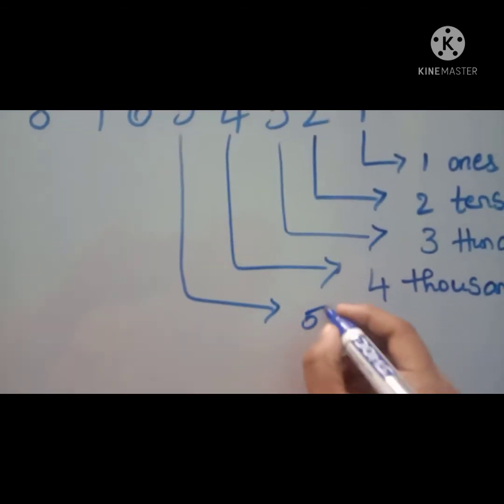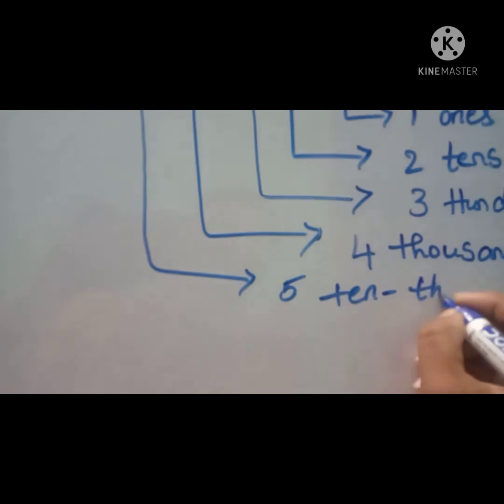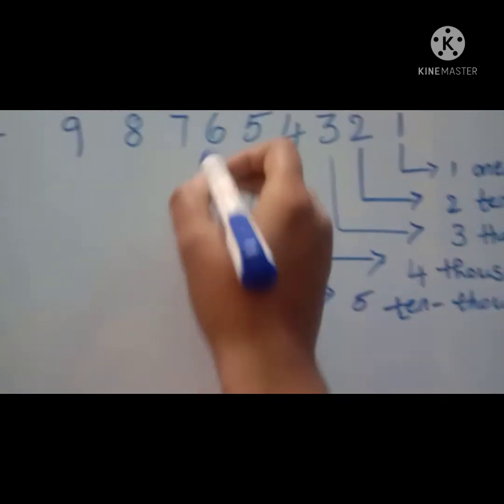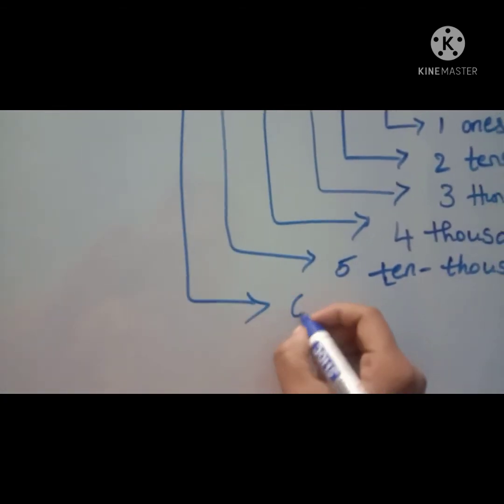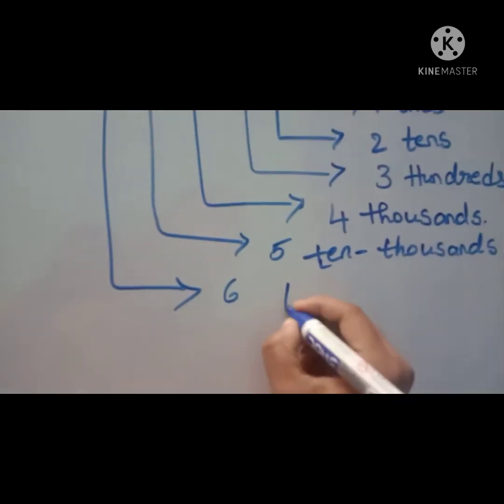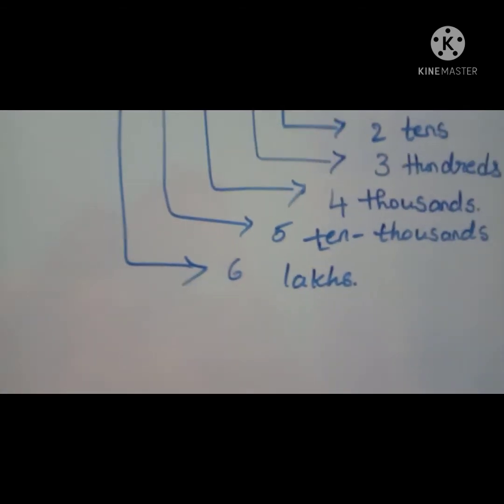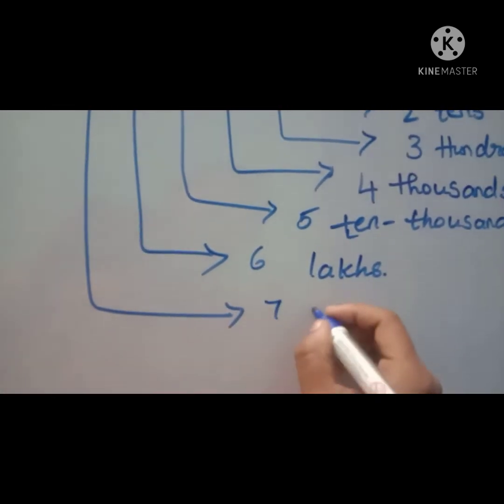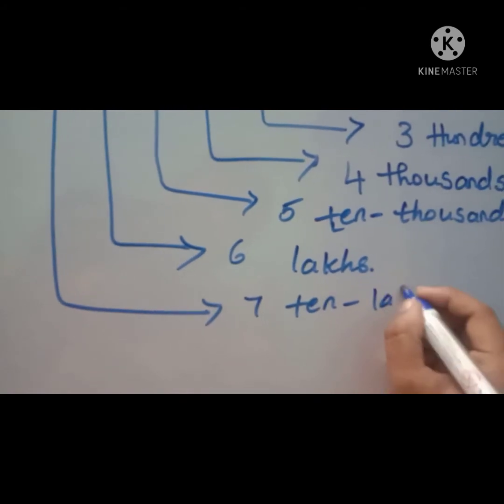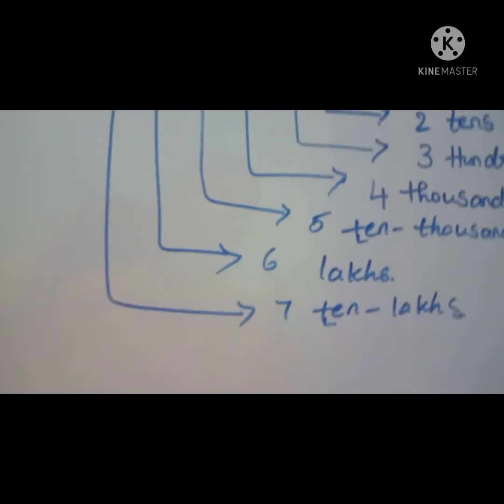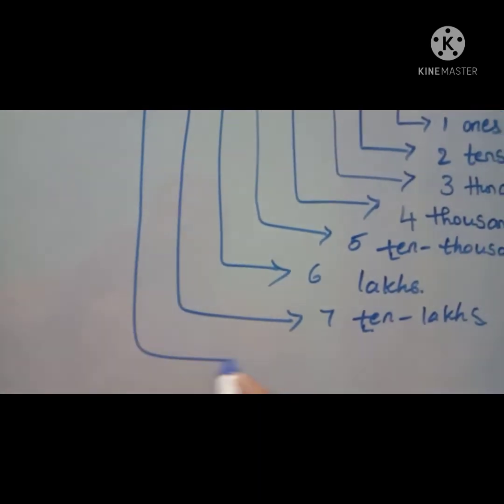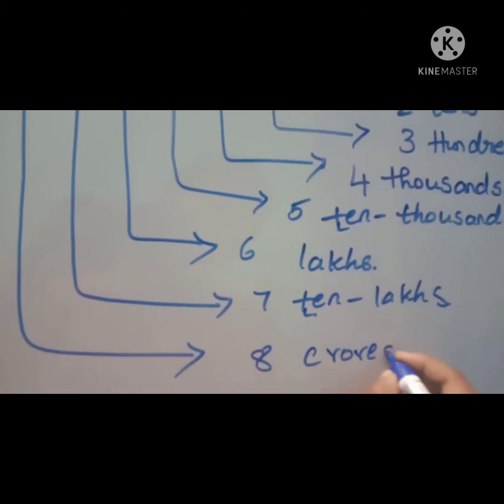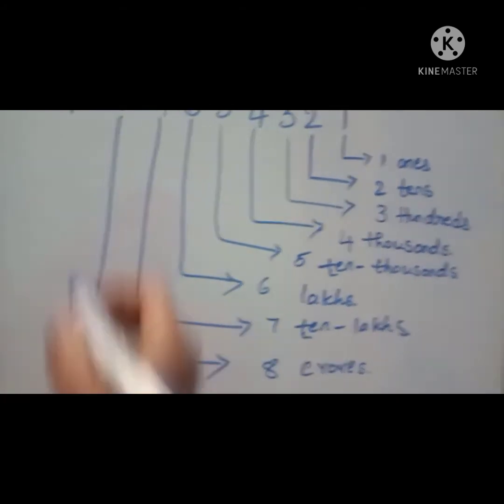5 ten thousands. Next 6, and again 6 is there, no? After ten thousands, 6 lakhs. Next 7 ten lakhs. Next 8 crores. 8 crores. Next 9 ten crores.